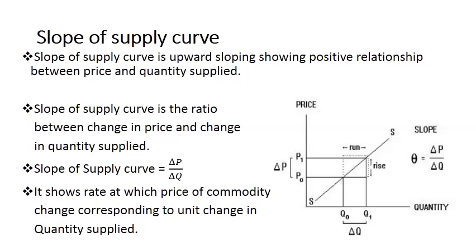So how are we going to define the slope of the supply curve? Here it is actually the ratio of change in price to the change in quantity supplied.